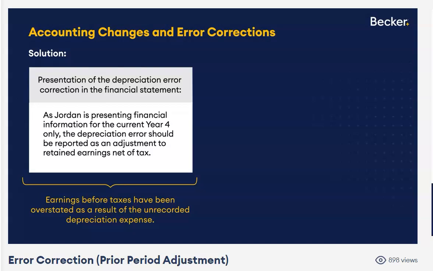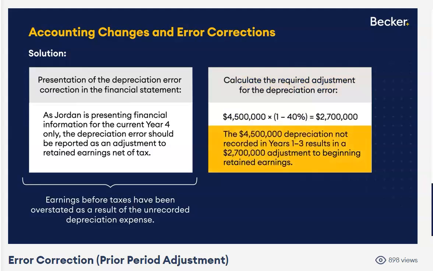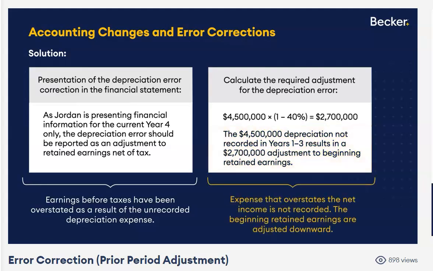We have to adjust beginning retained earnings net of tax. So what do we do? Take the $4.5 million and multiply it by 1 minus the tax rate of 40%. So folks, that means our net income would have been overstated by $2.7 million net of tax. Then to fix that, we have to adjust our beginning retained earnings $2.7 million net of tax, but downward. You don't record that expense, that overstates our net income. We adjust our beginning retained earnings, net of tax, okay?